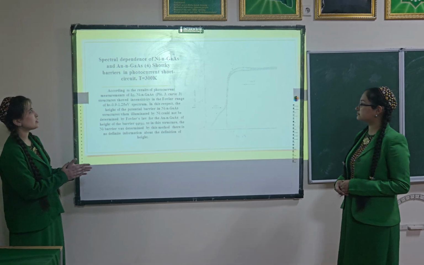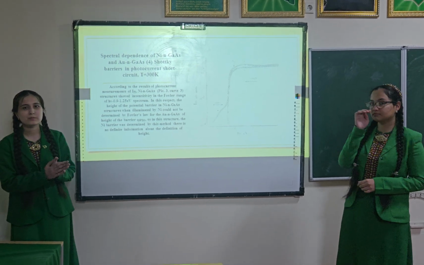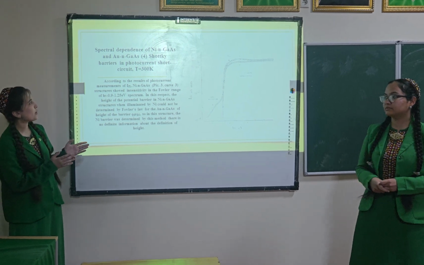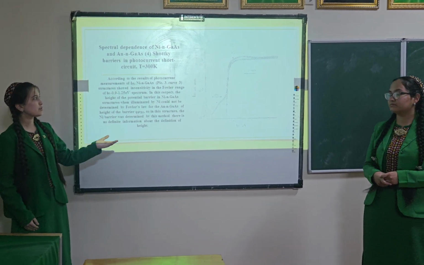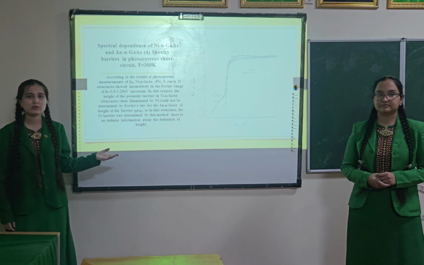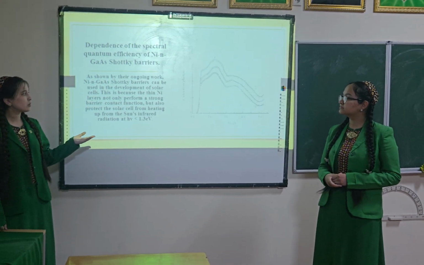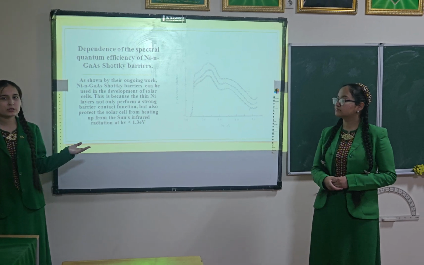Spectral dependence of nickel gallium arsenide and argon gallium arsenide Schottky barriers photocurrent short circuit, temperature 300 Kelvin. According to the result of photocurrent measurements, nickel gallium arsenide structures showed intensivity in the polar range of the spectrum. Dependence of spectral quantum efficiency of nickel gallium arsenide Schottky barriers.